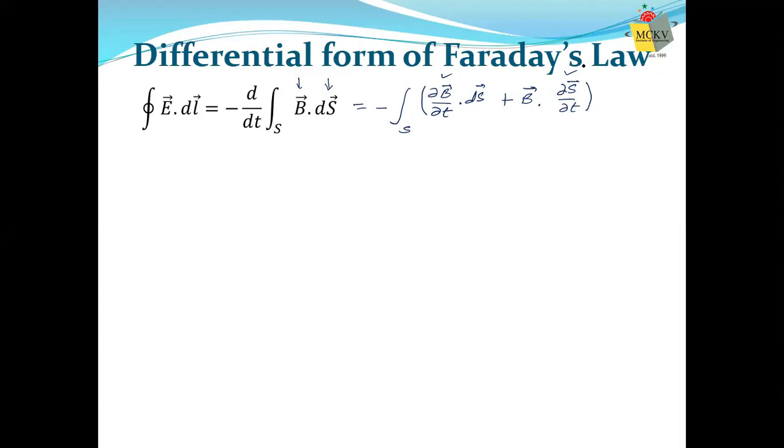Like we have done, if we move the magnet towards the coil or away from the coil, or move the coil towards the magnet or away from it, we can change the magnetic field easily. So we'll say that we change the flux by changing the magnetic field only. That means this is 0. Area is not changed. Rate of change of area with time is 0. So we have only one change.